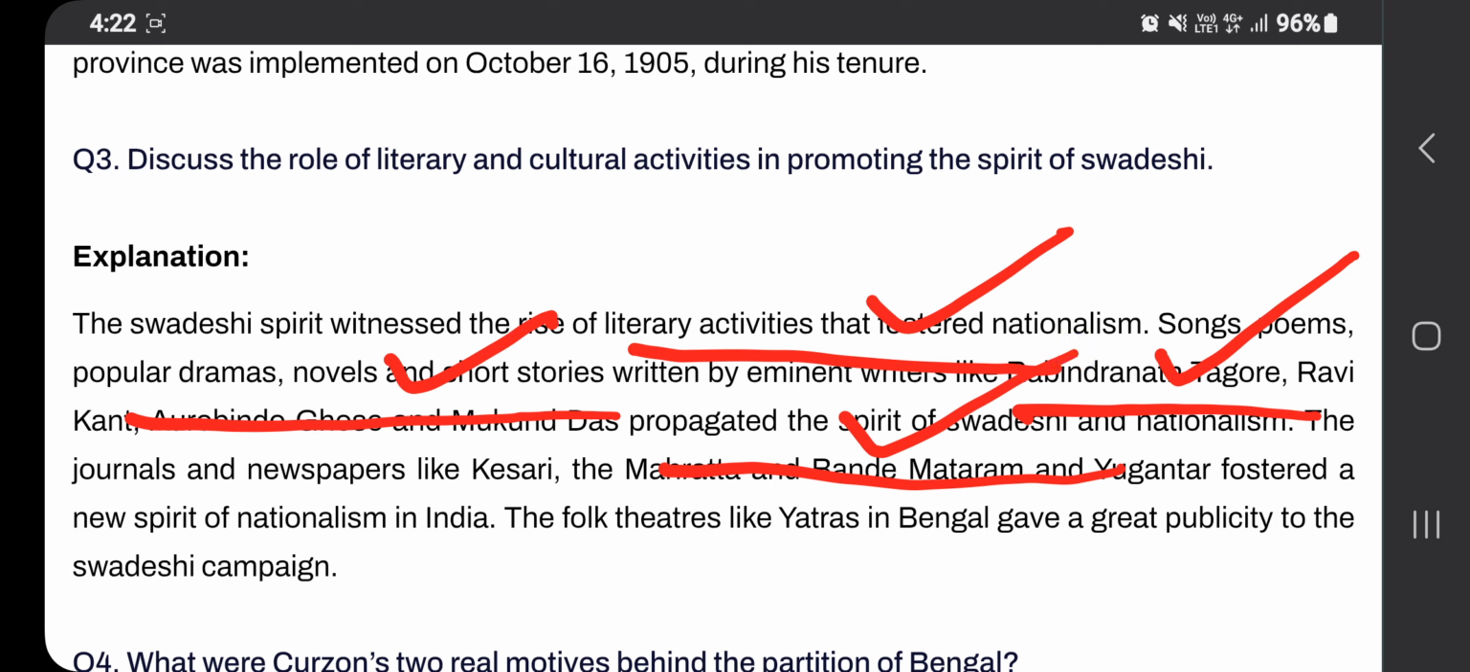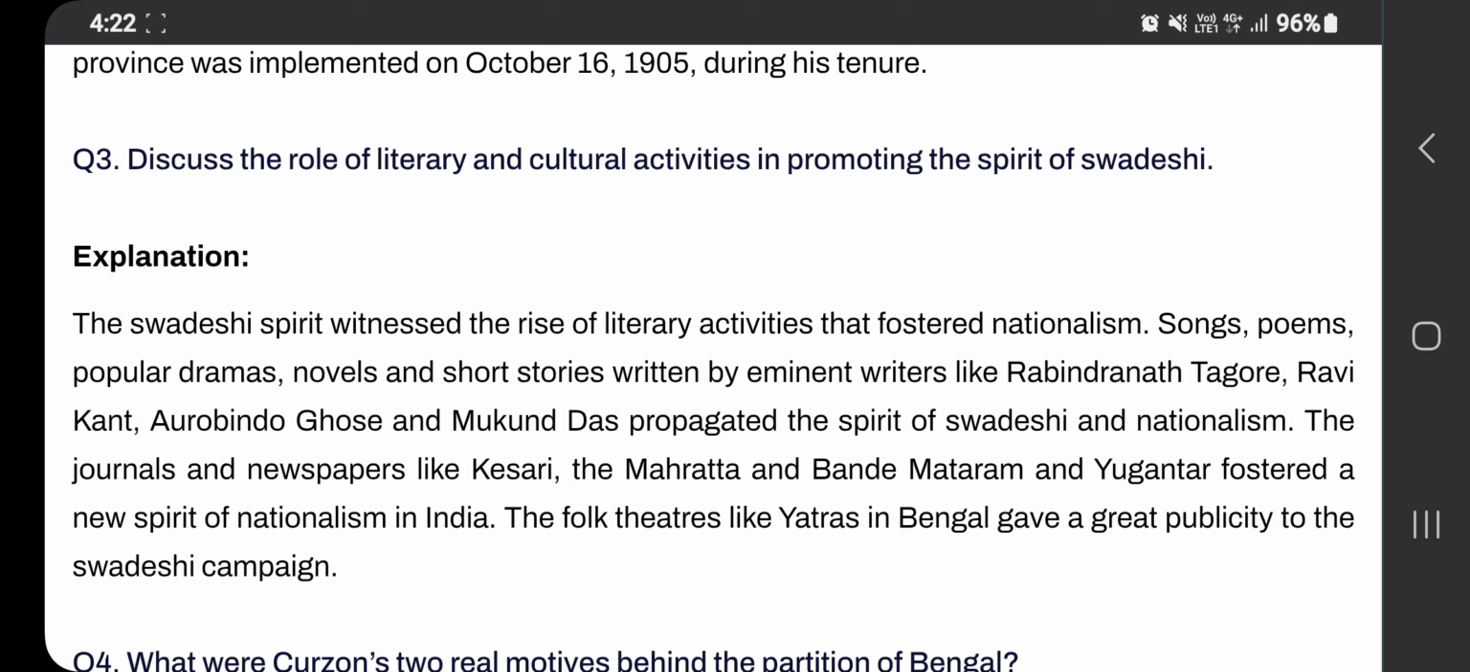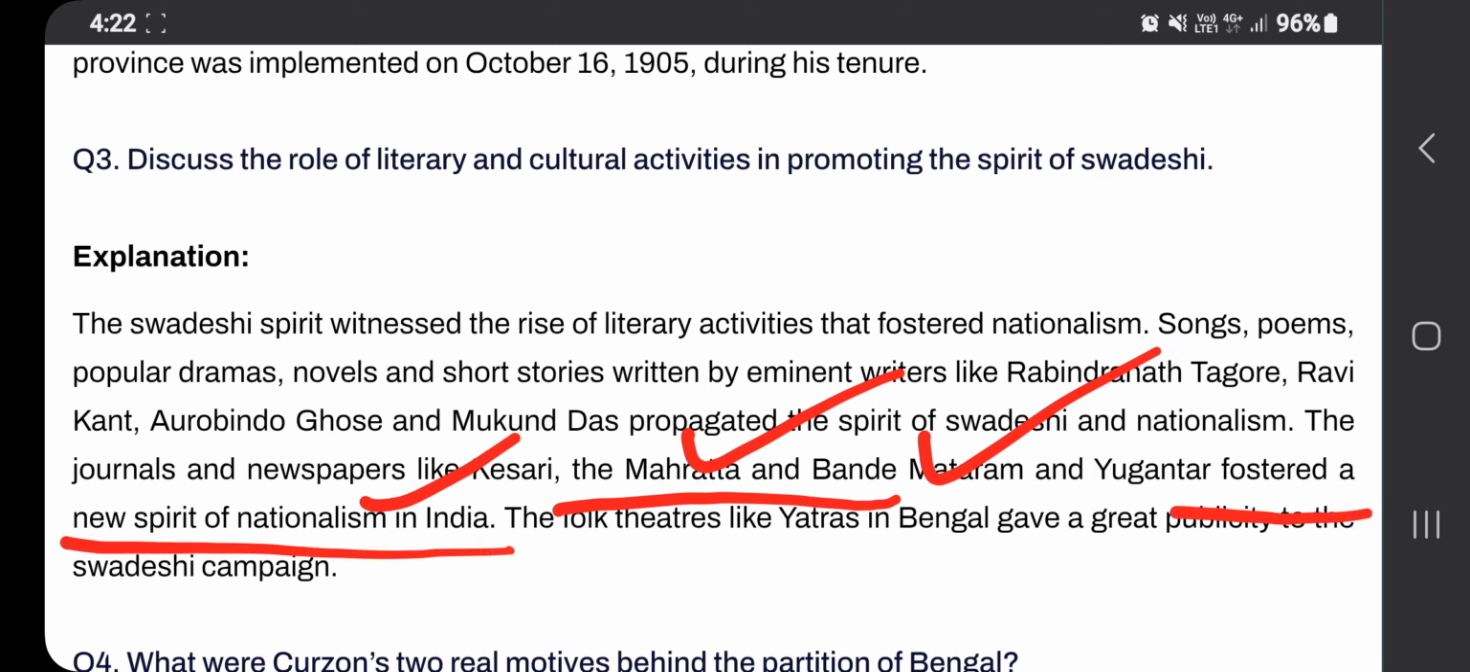The newspapers like Kesari, see this one, this Kesari, and Maratha, okay, Kesari, Maratha, and Bande Mataram, and Yugantar. This fostered the new spirit of nationalism in India. These things you have to remember.